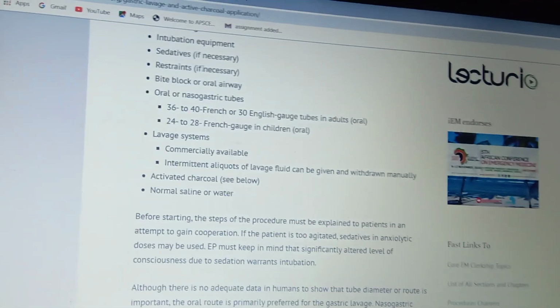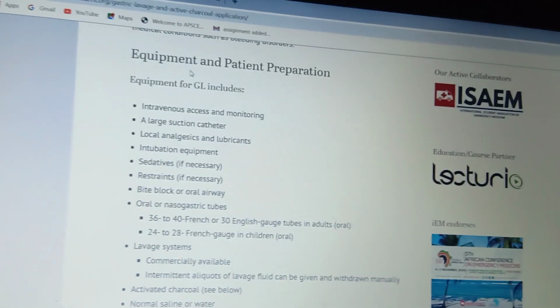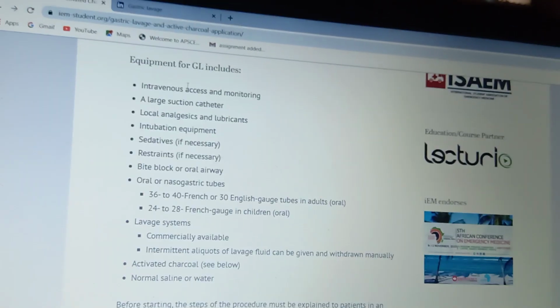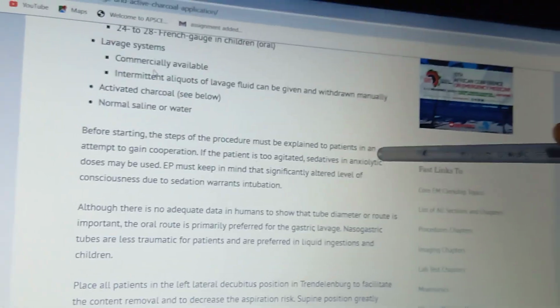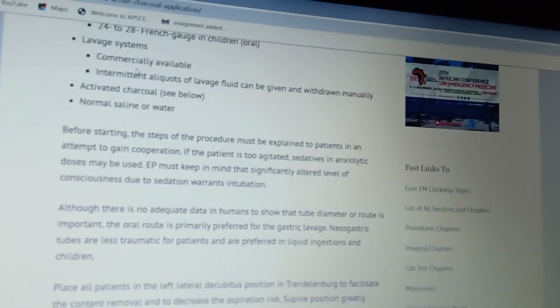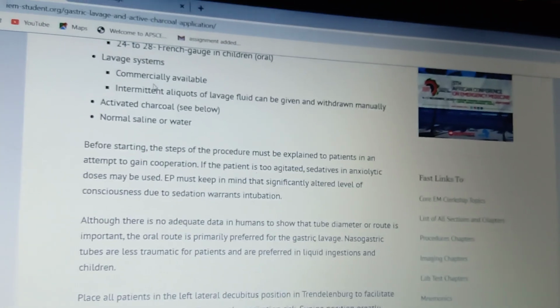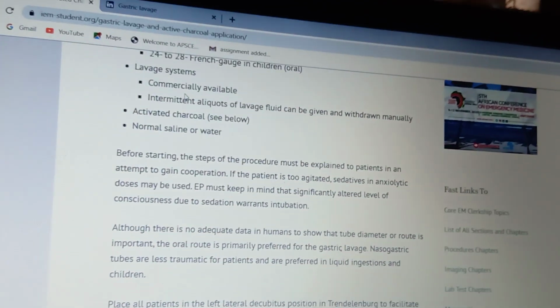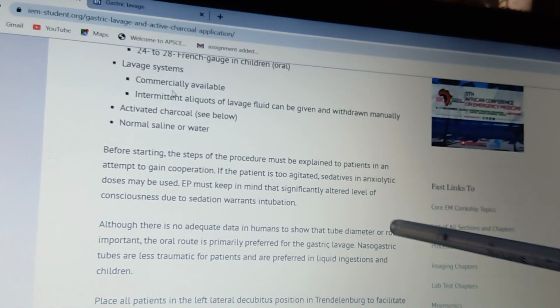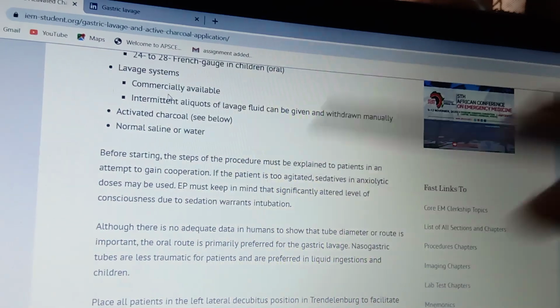Okay, so these are the equipment we have to prepare for the patient, and then the patient preparation. Before starting, first we have to explain the procedure to the patient. After that, if the patient is agitated, you have to give sedatives. You especially have to consider that altered levels of consciousness due to the sedation will make it easy to give the intubation. That you have to remember.